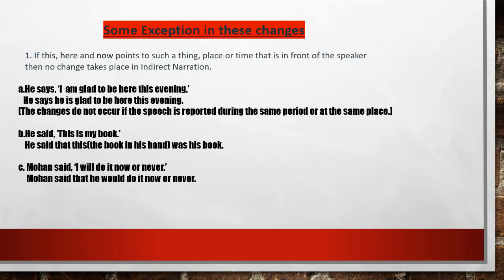There will be no change in this because the book at the time of speaking is in the hand of the speaker. Mohan said, "I will do it now or never." So when this, there and now point to such a thing, place or time that is in front of the speaker, then no change takes place in indirect narration.